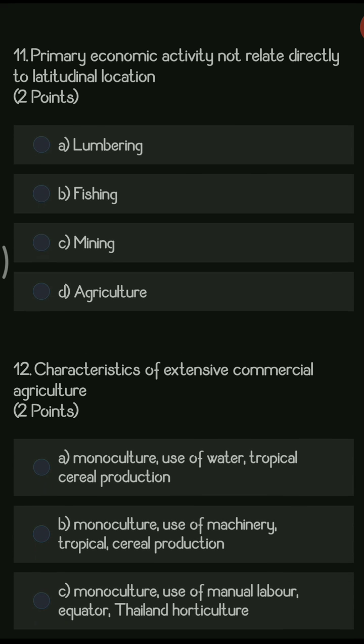Next question, primary economic activity not related directly to latitudinal location. So options are lumbering, fishing, mining and agriculture. So the right answer is mining, because mining is not at all related to latitudinal location.